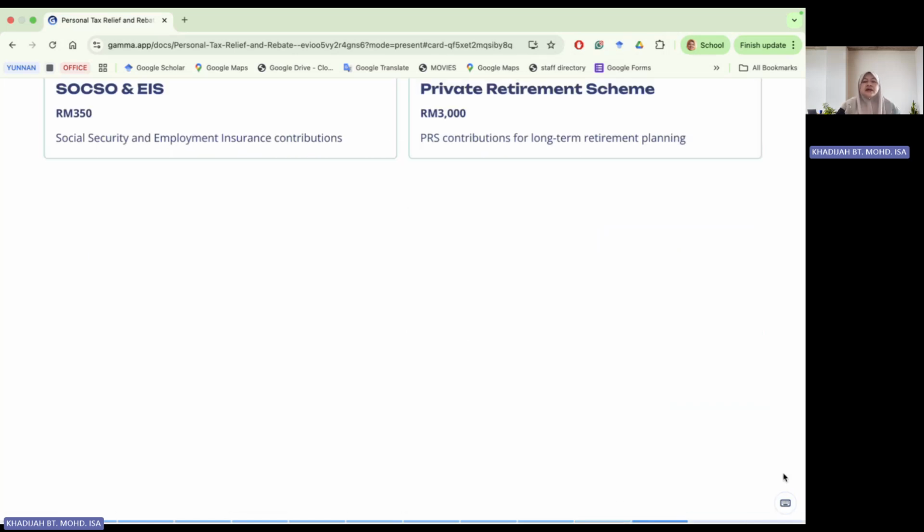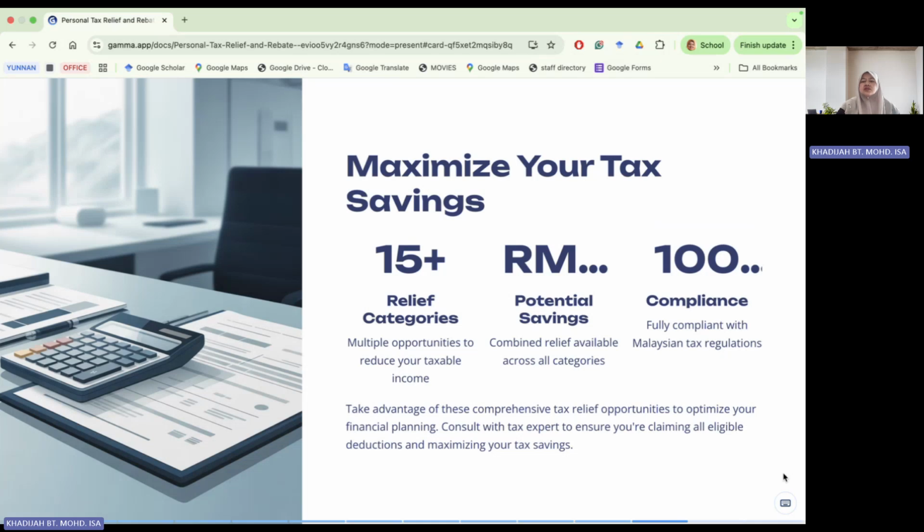And finally, in total, to maximize your tax saving, there are 15 plus categories of tax relief. I think that is up to 70,000 potential saving, depending on the type of individual, and fully complying with Malaysian tax regulation. Take advantage of these comprehensive tax relief opportunities to optimize your financial planning. Consult with a tax expert to ensure you are claiming all eligible deductions and maximize your tax saving.